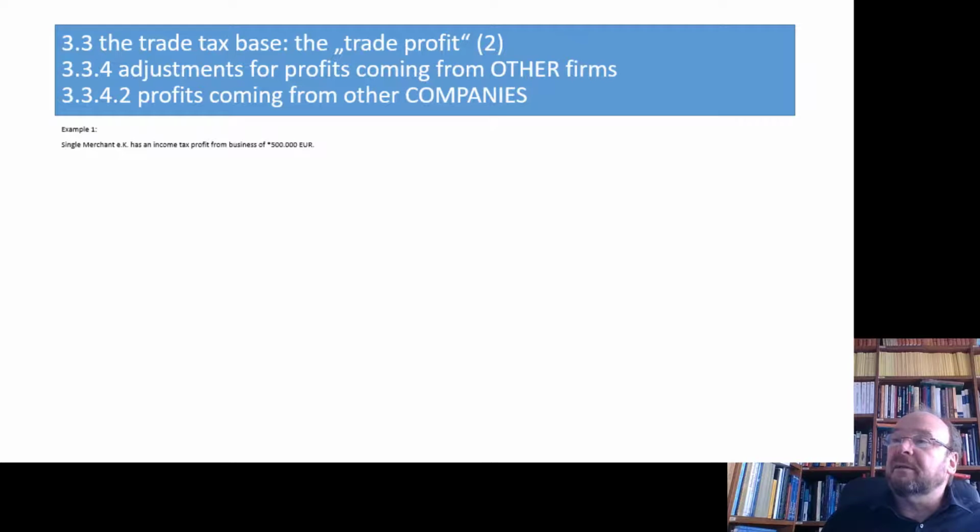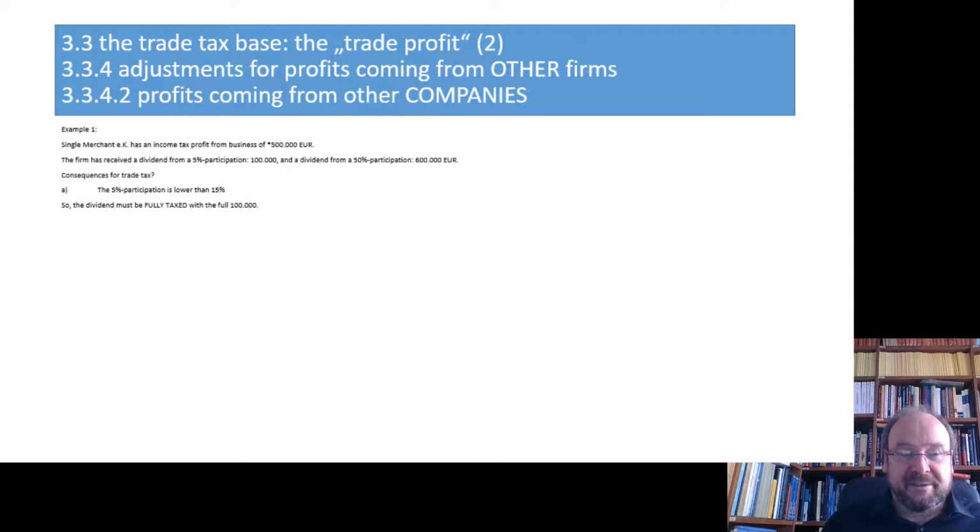Example number 1, ladies and gentlemen. You have a single merchant, sole trader, that is signalized in German law with the abbreviation EK, Einzelkaufmann, eingetragener Kaufmann, so registered merchant. That firm received a dividend from a 5% participation, 100,000, and a dividend from a 50% participation of 600,000. Now, what are the consequences for trade tax? First, the 5% participation is too low, so the dividend has to be fully taxed under trade tax. That means fully taxed with 100,000.